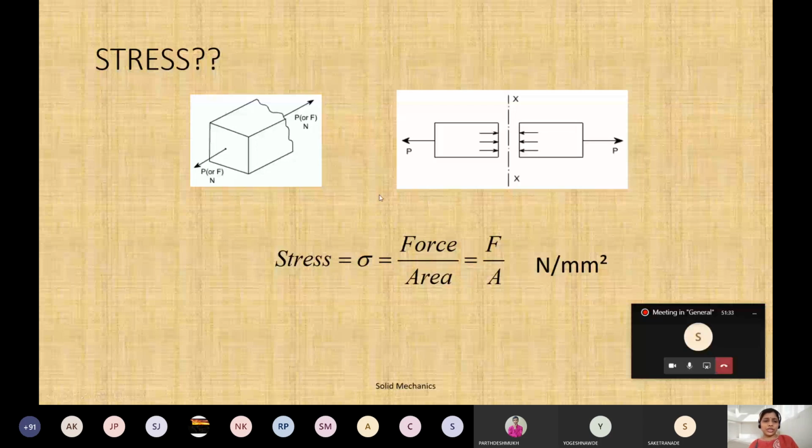Actually, what is a stress? See here, this is one component, एक box है, and here we are applying the force. See P or F, ठीक है, which is in Newton. This is P here and this is force here. What will happen?